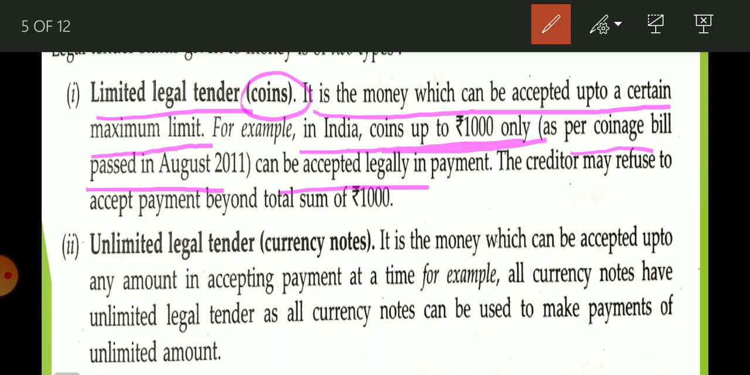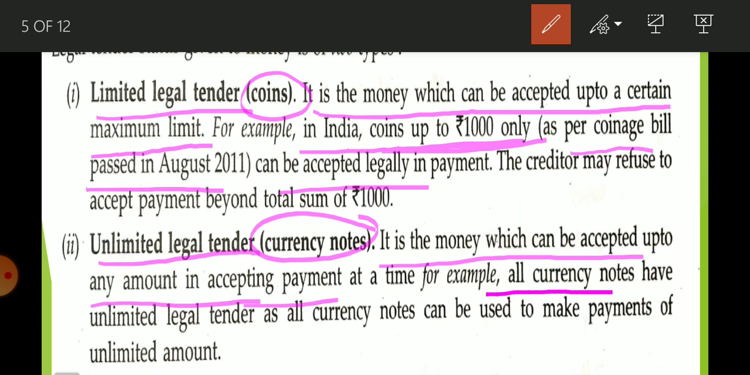Now unlimited legal tender, so all currency comes under unlimited legal tender. It is the money which can be accepted up to any amount in payment. All currency notes have unlimited legal tender, no one can deny.